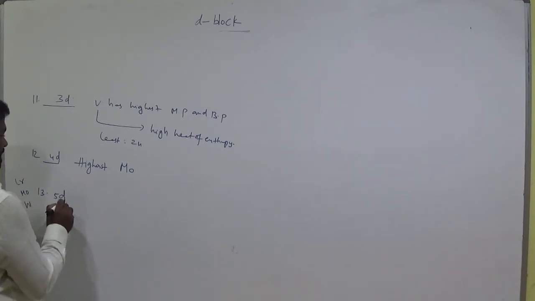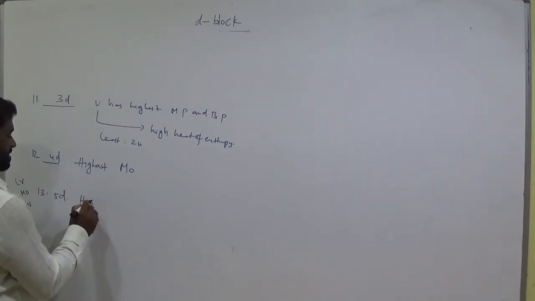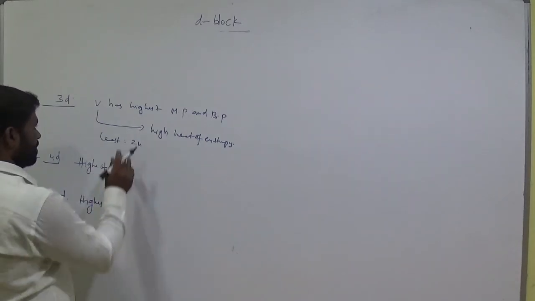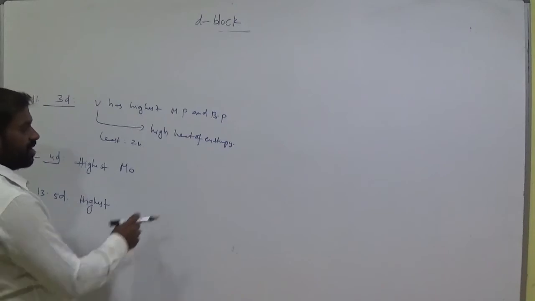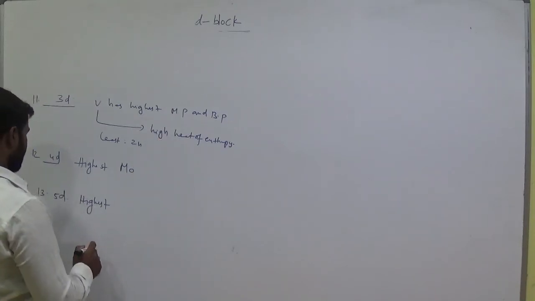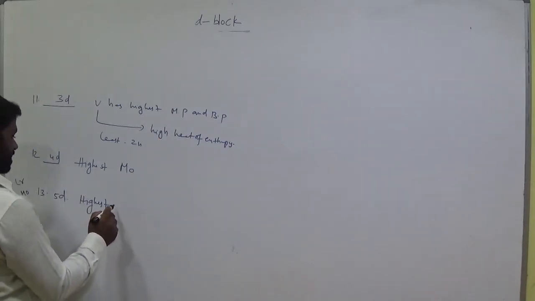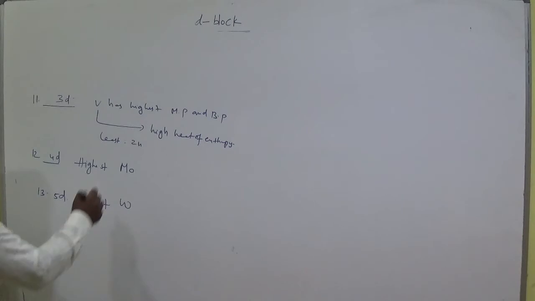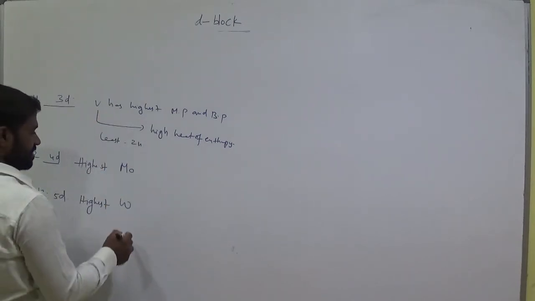And in the 5d series, the highest melting point, boiling point and heat of atomization are for tungsten. Okay, keep that.